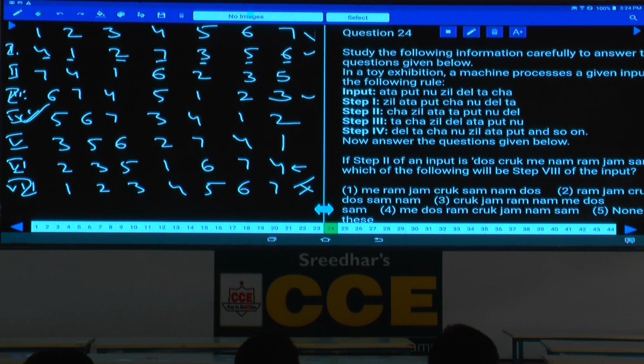And step 2 is given, then step 8. Step 8 is nothing but your step 1, isn't it? 2 is given, 1 is found out. Then what is your answer here? 2 is and 1. The first element will be what? 6th element.